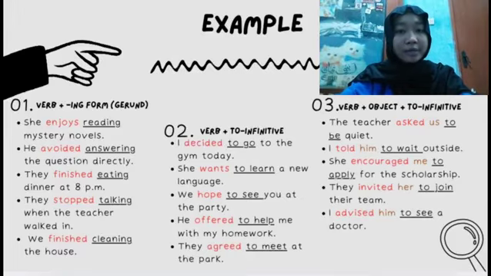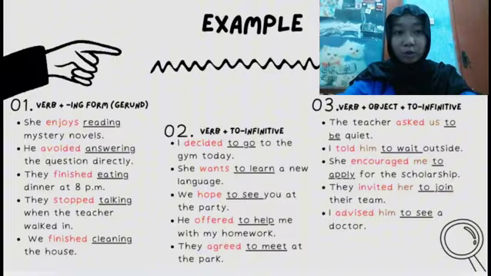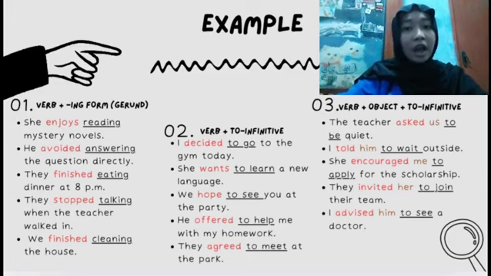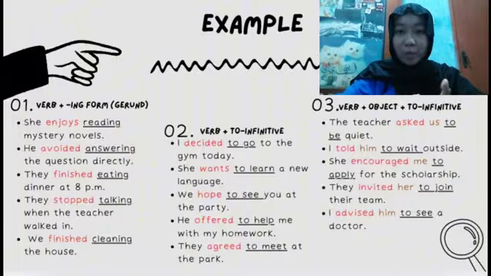Verb plus object plus to infinitive. Example number 1 is the teacher asked us to be quiet. So the verb is asked, the object is us, and the to infinitive is to be. Number 2, I told him to wait outside. So the verb is told, the object is him, and the to infinitive is to wait.